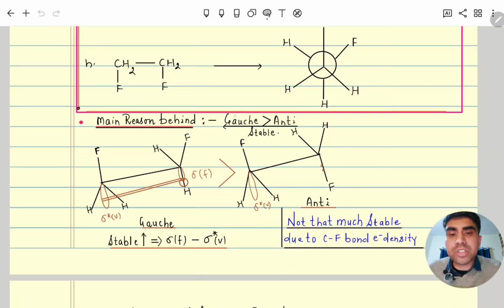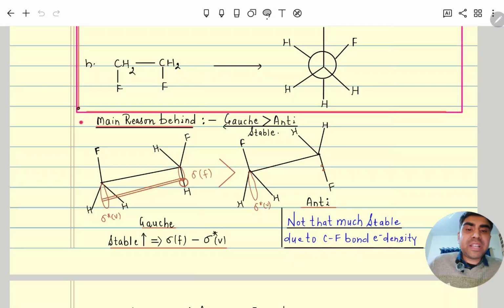Similarly here also you can see why gauche is more stable than anti, for only these two examples. Let's suppose this is carbon and fluorine bond, so its vacant orbital is here. Similarly this one is carbon and fluorine, so this one is gauche, and here it's carbon and hydrogen. So carbon and hydrogen electrons are moving from high electron density to low electron density.